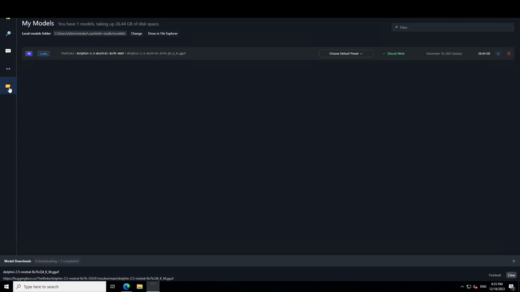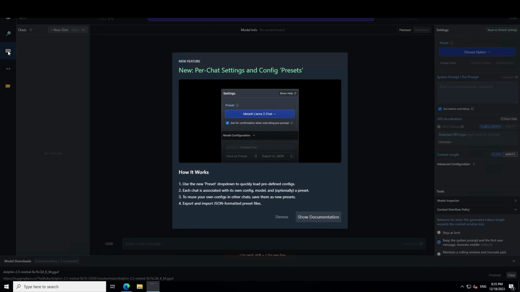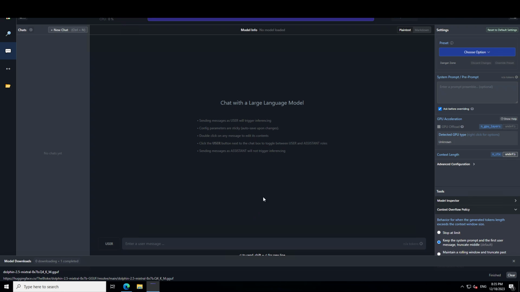Okay, now click on this folder icon just to make sure it is downloaded. Yes, it is. And now let's click on the chat icon, dismiss this, and then load the model by selecting it from here. Quite a big model, so I'm just hoping it will load into my local system, hopefully. Let's wait for it to load fully.